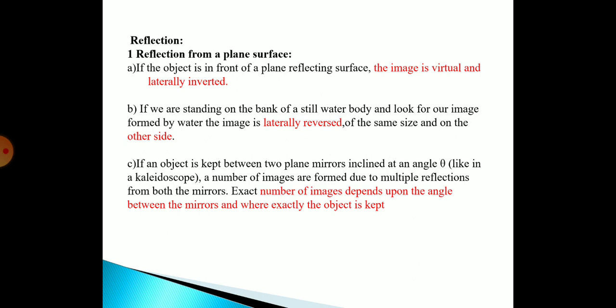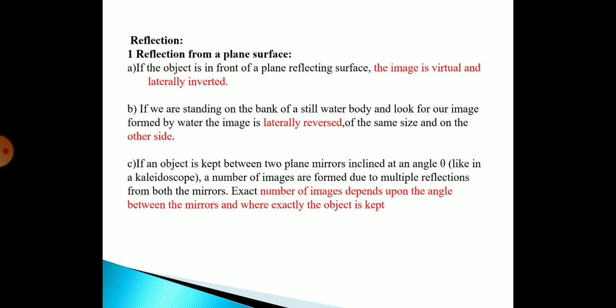Here, a normal example: if the object is in front of a plane reflecting surface, the image is virtual and laterally inverted. For example, a mirror. When you are standing in front of a mirror, it will give you an image which is virtual and laterally inverted. If we are standing on the bank of a still water body and look for our image formed by water, the image is laterally reversed, of the same size and on the other side.